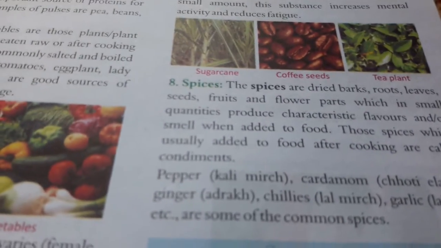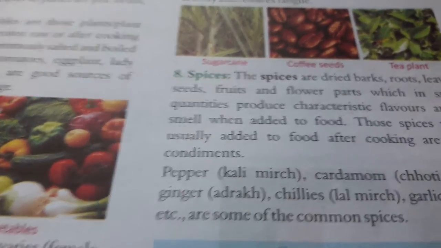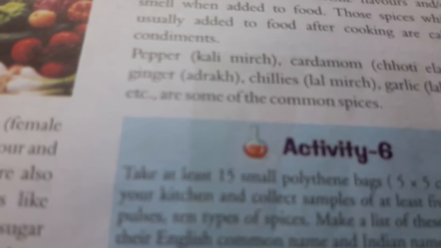The next one is spices. We know that there are many spices which we use for cooking purposes for the flavor of the food. So spices are dried barks, roots, leaves, seeds, fruits, and flower parts which in small quantities produce characteristic flavor and or smell when added to food. Those spices which are usually added to food after cooking are called condiments.